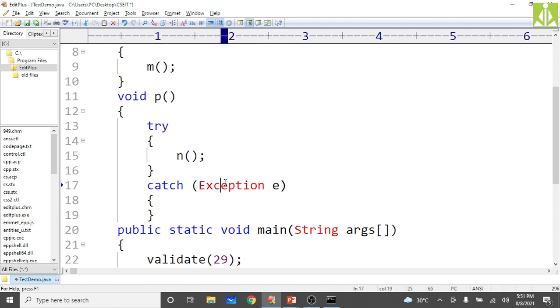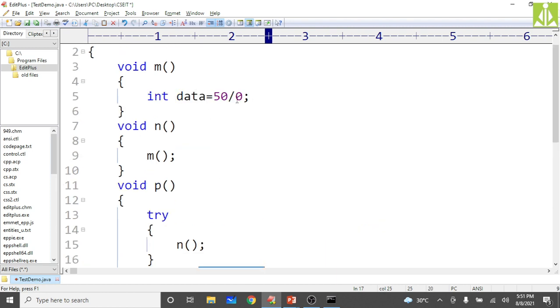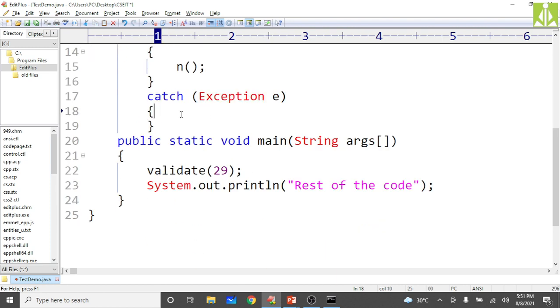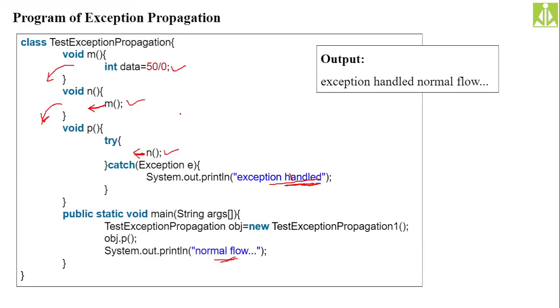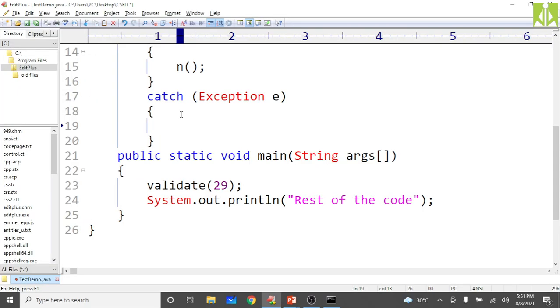Or you can even put ArithmeticException over here, because we are sure that an arithmetic exception will occur. Here you print a message that the exception is handled in the catch block: System.out.println of exception handled. Okay, close this one.